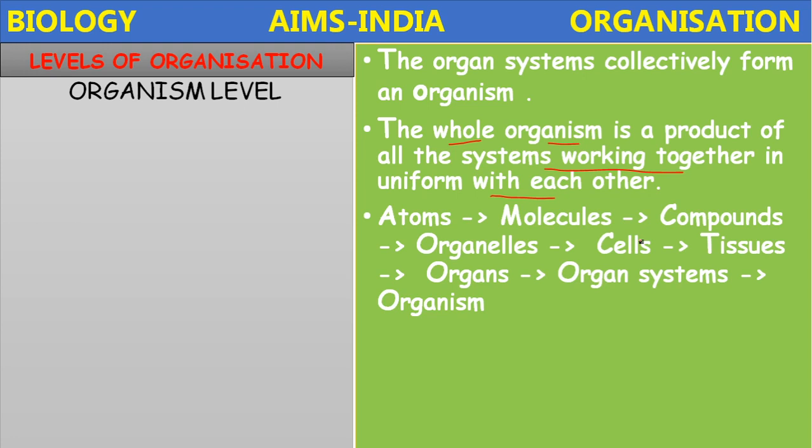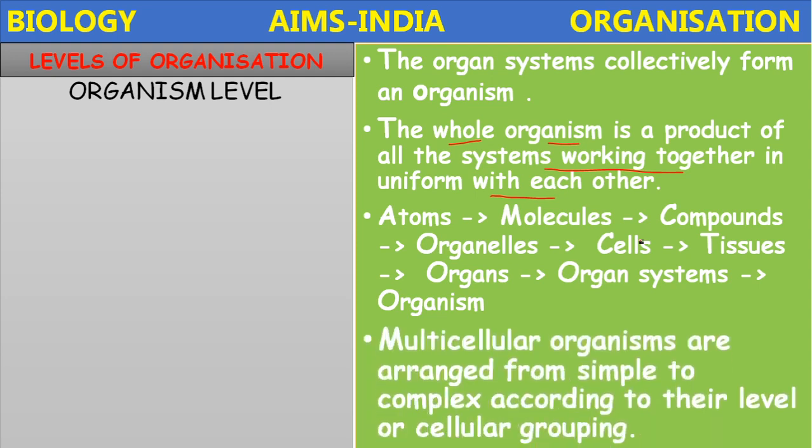Atoms combine to form the molecules, which combine to form the compounds, which combine to form the organelles. These organelles combine to form the cells. Several cells combine to form the tissues. Several tissues combine to form the organs, and several organs combine to form the organ systems, and several organ systems are grouped together to form an organism, either plant or animal.